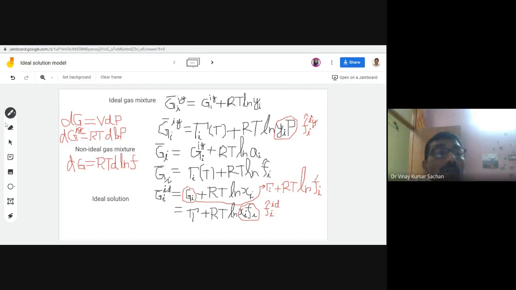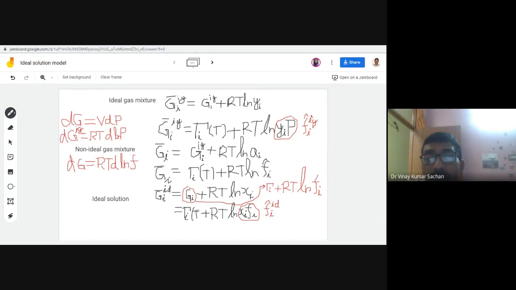Let me properly write it here again. So this is tau i. This is called capital tau. This is the constant of integration, which is a function of temperature only.